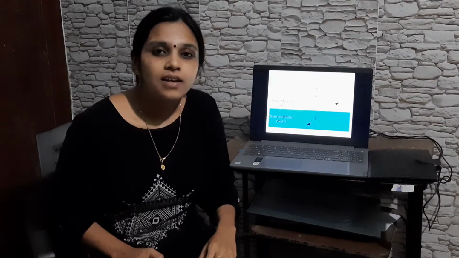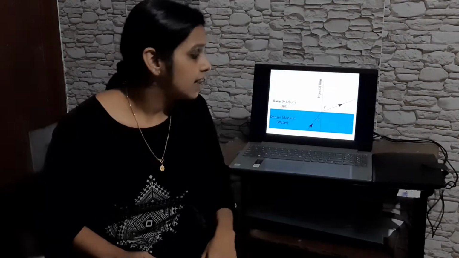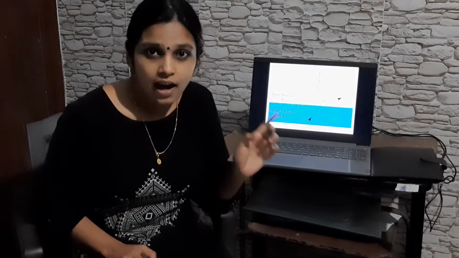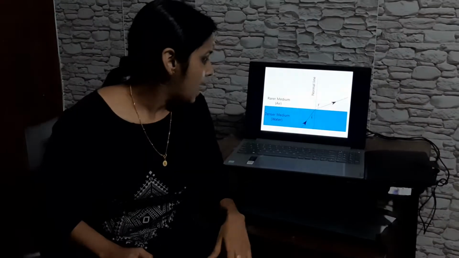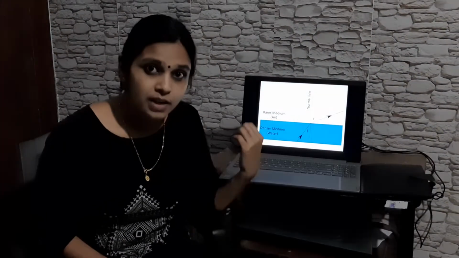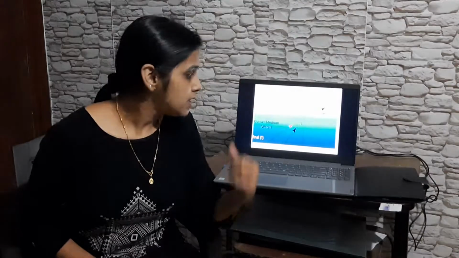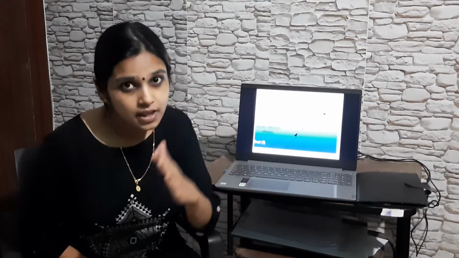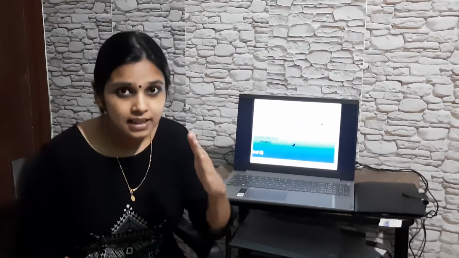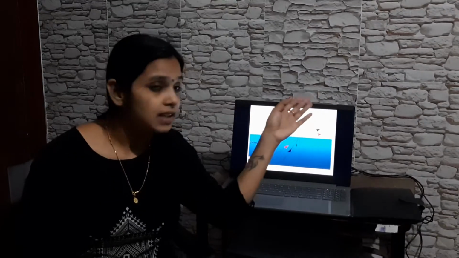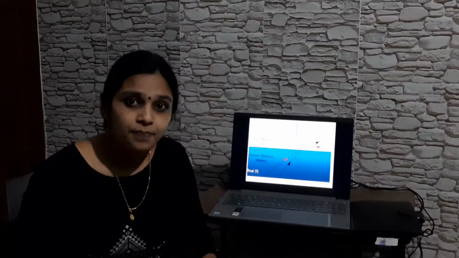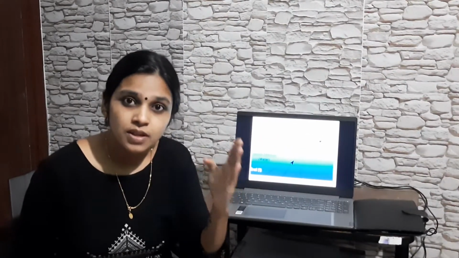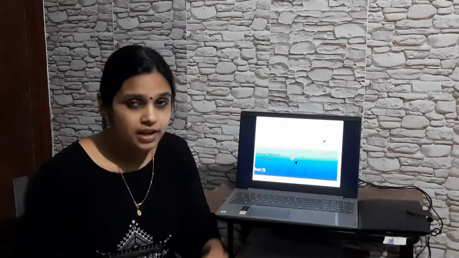Now, suppose a ray of light is incident at an angle i, the angle of incidence, and it gets refracted at an angle r, where r is the angle of refraction. And the ray of light travels from denser medium to rarer medium. Now the second ray, which is shown in red color, is incident at an angle higher than that of the first ray. Okay, the tilting is a little bit higher. So what is observed in the refracted ray? The refracted ray deviates a little bit higher than the first ray.